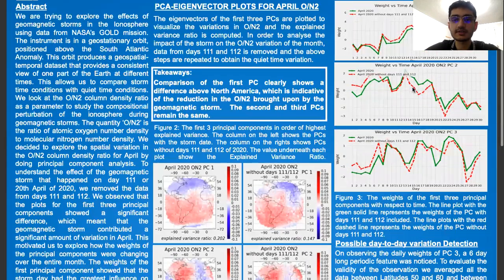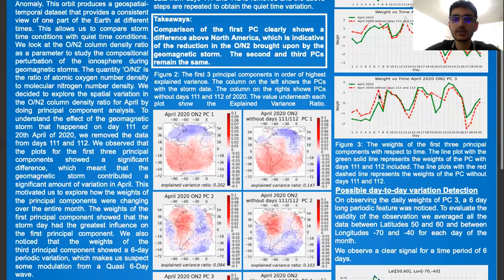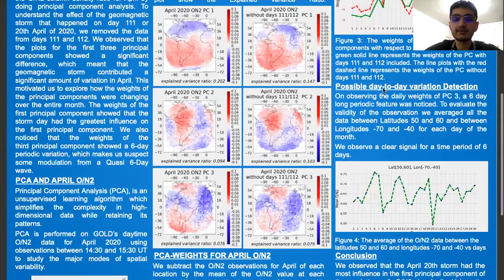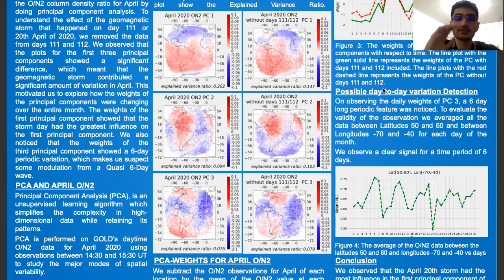However, we also noticed that the weights of the third principal component showed a 6-day periodicity. So to check our observations in the real data, we averaged all the data between latitudes 50 and 60 and longitudes -70 and -40 for each day of the month. We then observed that the average for each day also had a 6-day periodicity. This makes us suspect that there's a quasi 6-day wave that is modulating the O/N2 in the atmosphere.